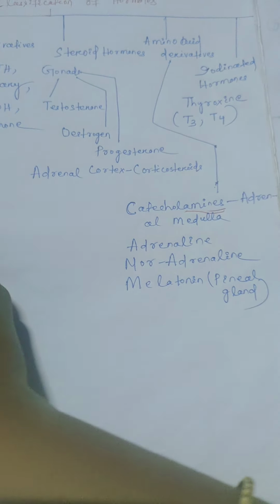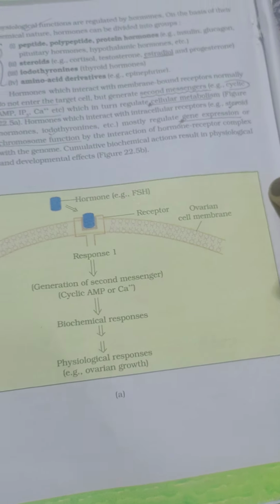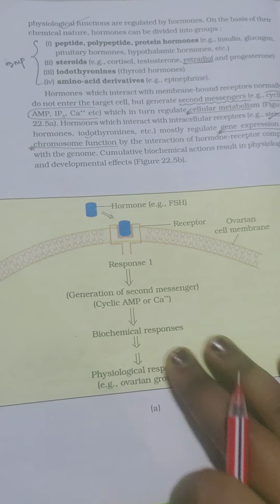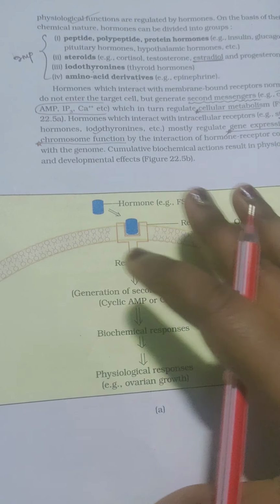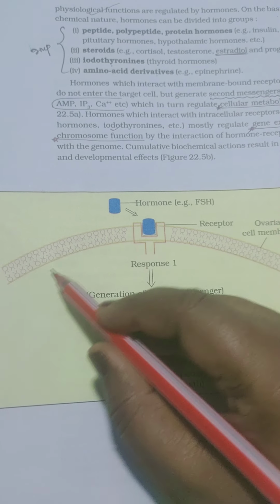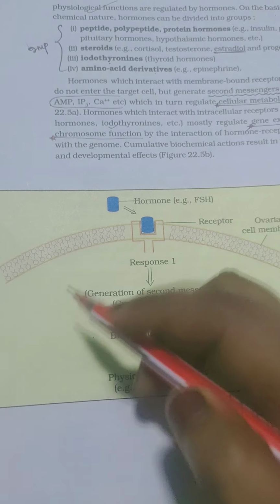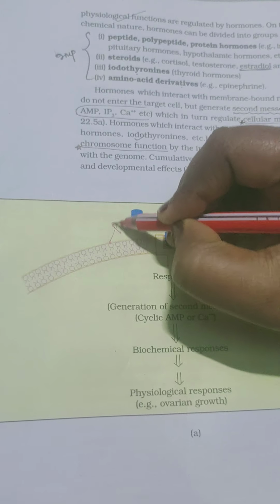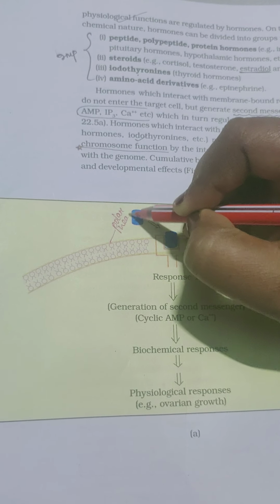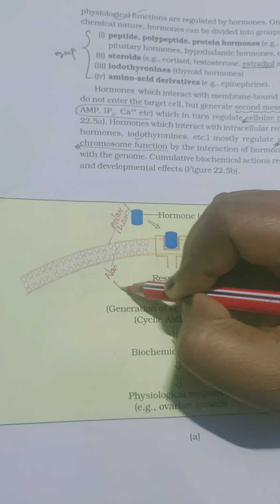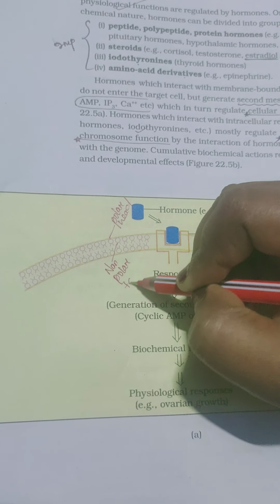Next, I will be going through the diagram of NCERT to discuss, and lastly, I will go through the theory of NCERT sentences. See, hormones may be of two types, that is lipid soluble and water soluble hormones. The cell membrane of all the cells is made up of lipid bilayer. See, this one is the polar head. You can say polar head, and this one will be the non-polar tail.